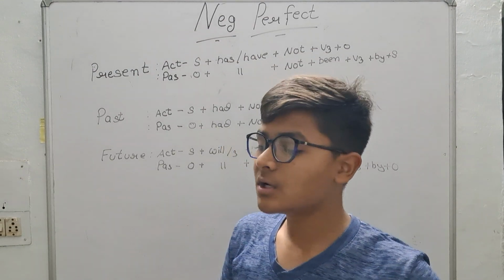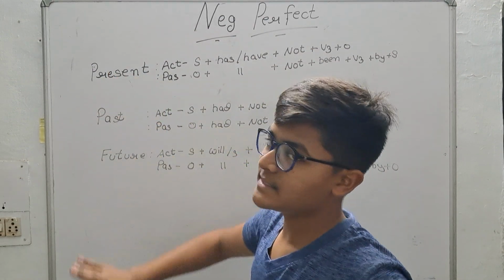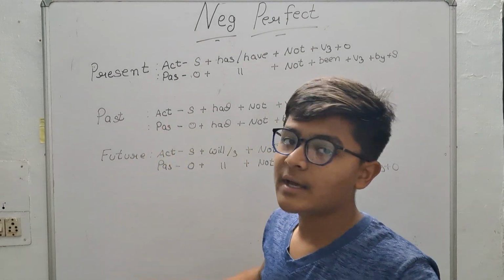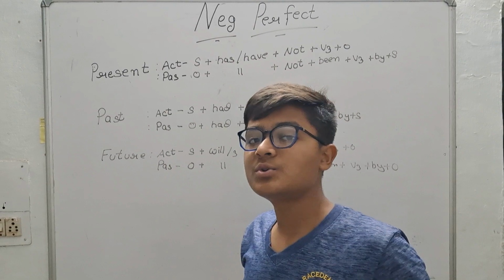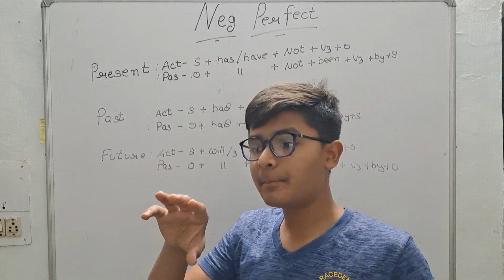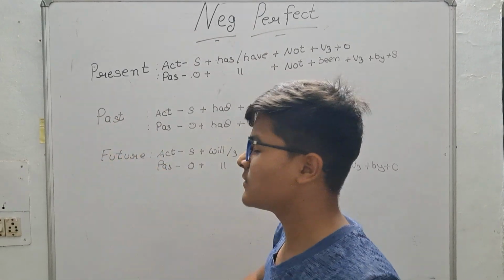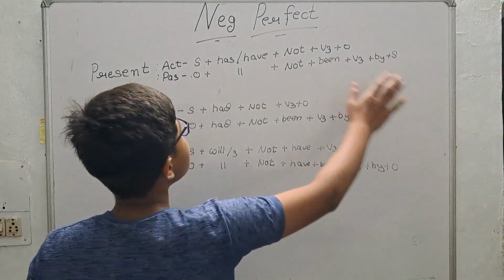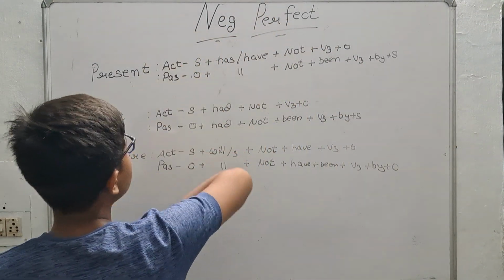You have to just learn all the formats of present. You are going to make all past as well as future. You have to just take out the helping verb and put the helping verb of the past and the future as per the tense. Okay, so now let's quickly see negative perfect tense.